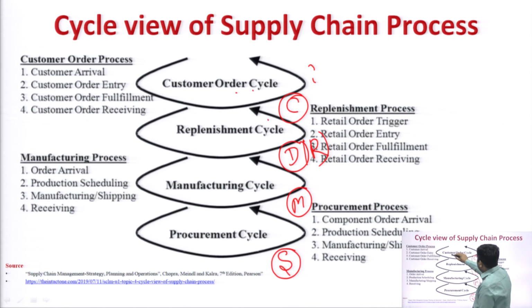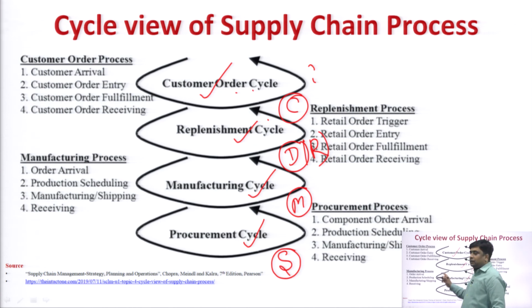The cycle between customer and retailer is known as the customer order cycle. Another cycle, between the customer and distributor or retailer, is known as the replenishment cycle. Another cycle, between manufacturer and distributor or retailer, is known as the manufacturing cycle, and another cycle between supplier and manufacturer is known as the procurement cycle.